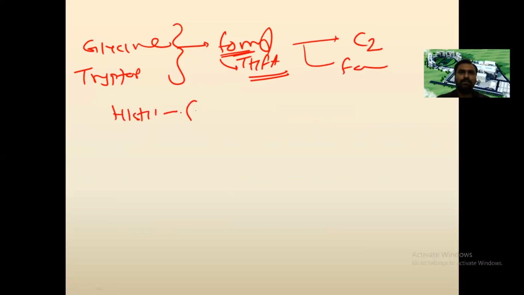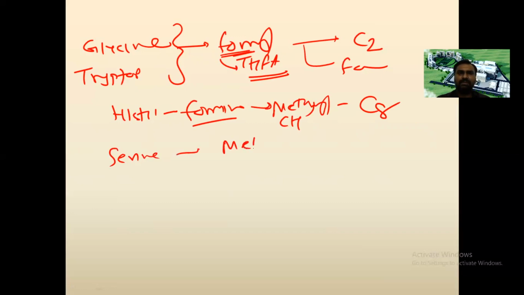Histidine will form the formimino group, which is converted to methenyl tetrahydrofolic acid, and they will donate to the C8 ring of the purine. Then serine will ultimately form methylene, which is donated for the formation of serine again, plus DNA, in the form of dTMP for the thymine.